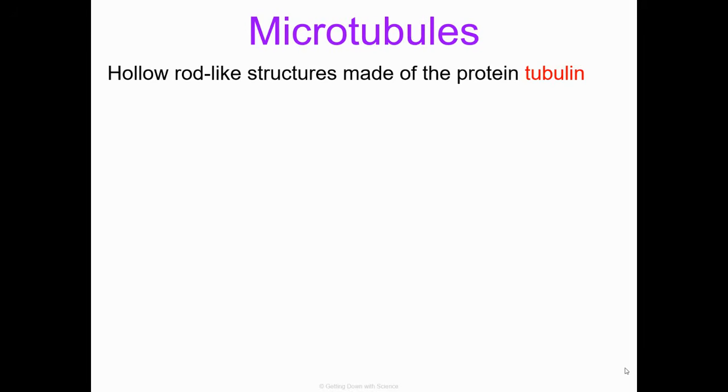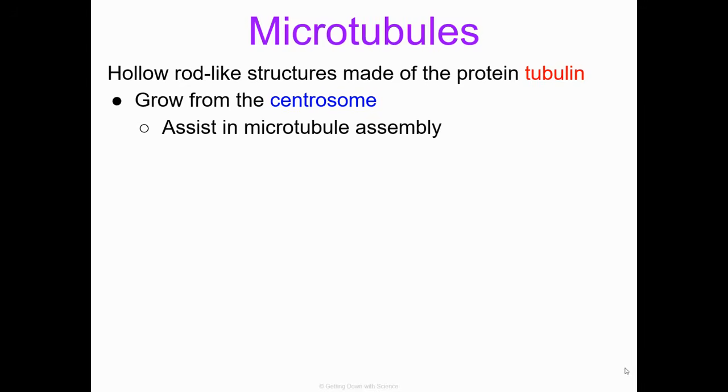So microtubules, these are hollow, rod-like structures made from the protein tubulin. These grow from the centrosome, which we saw in the last video at the animal cell. That's a unique component for our animal cell. So they're going to grow from the centrosome, and they're going to assist in microtubule assembly. All right, so that's general. Now let's look at some specific functions.